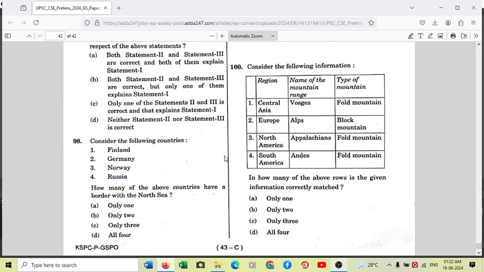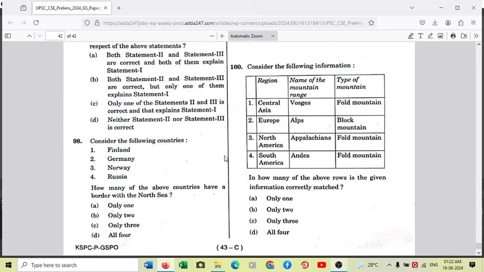Whenever we associate somebody, I'll give you an example, with the strongest vibe. If somebody is extrovert, definitely we'll call the person extrovert. We will not call them introvert, because someday they behaved like introvert. So Andes can be associated in a type of mountain with only volcanic mountain and not fold mountain. So here, the answer will be 3. Only 3 is correct. So that is A. Option A is the right answer.